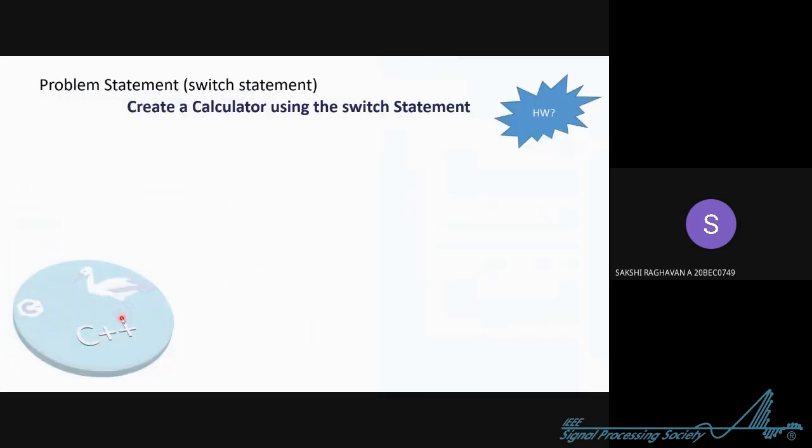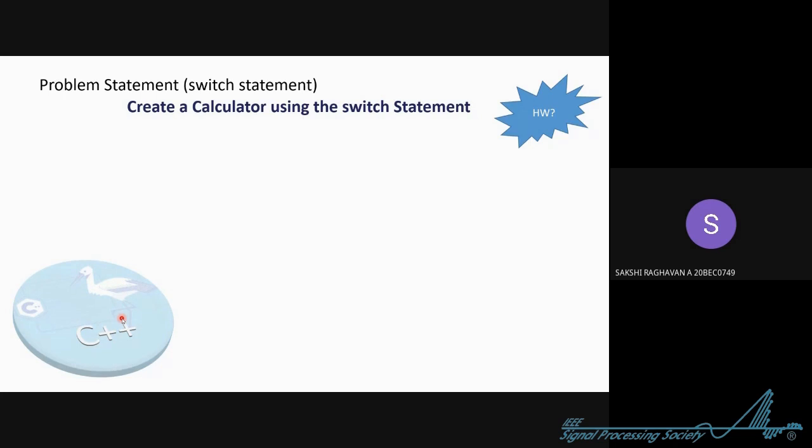So this is the switch case. Now I'm telling you, this is the homework. The switch statement, and I'm already giving you the question. Now try to create a calculator with a switch statement.